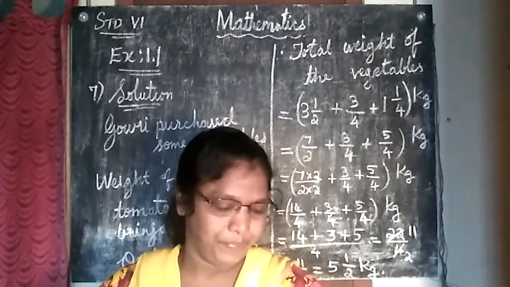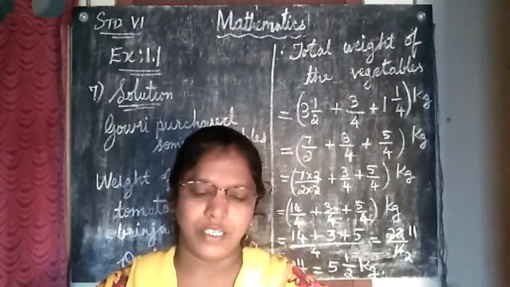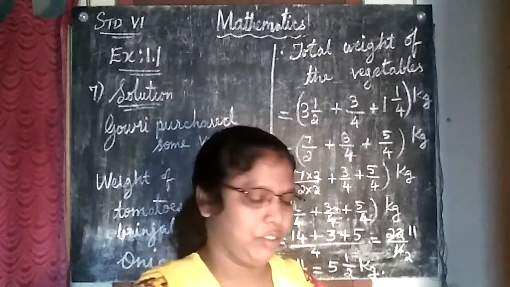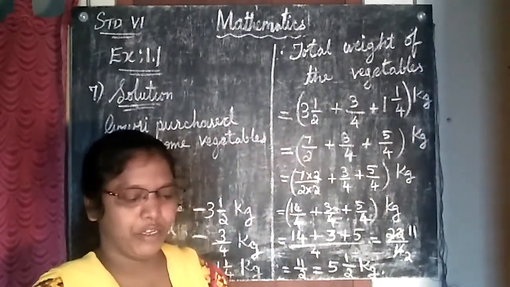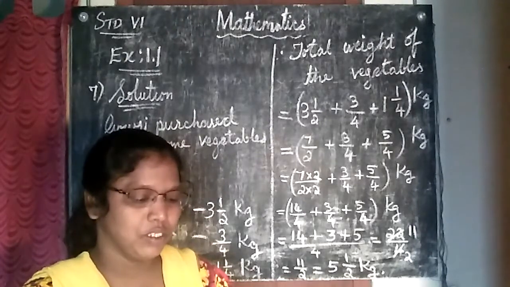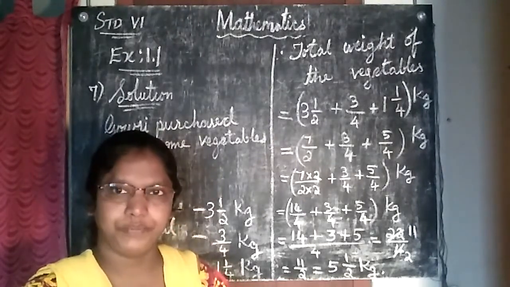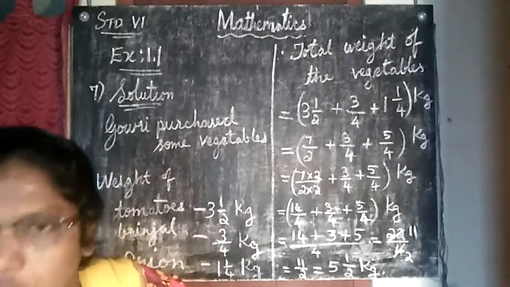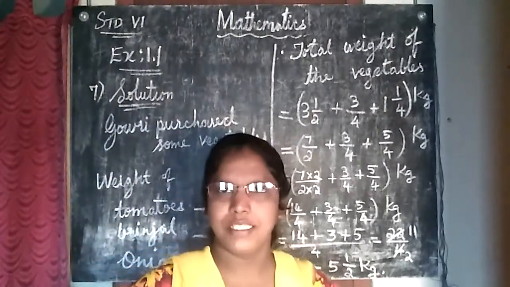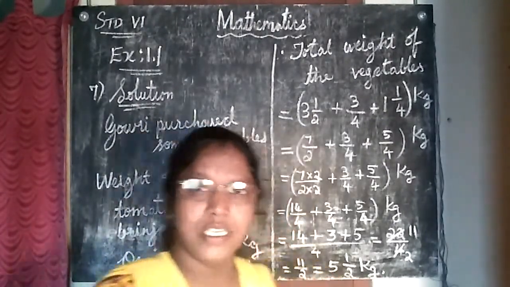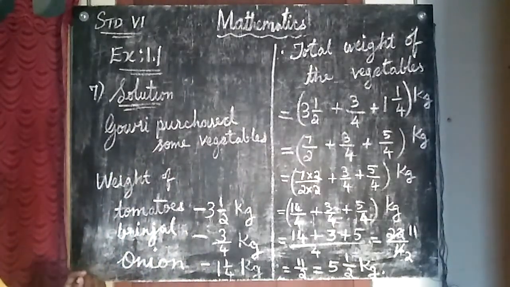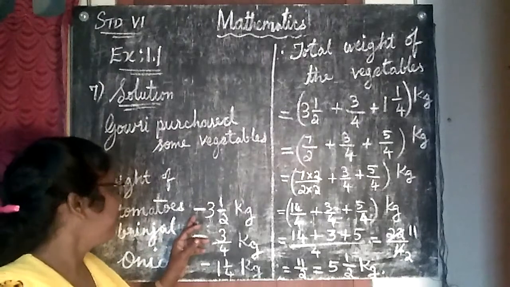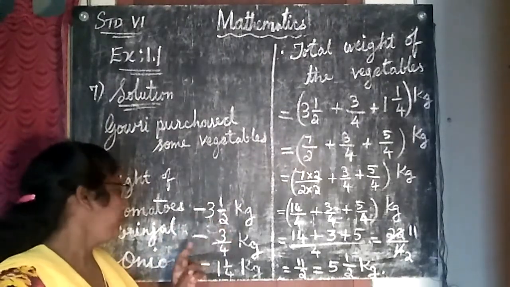Now listen to the question. Gauri purchased 3 1/2 kg of tomatoes, and 3/4 kg of brinjal and 1/4 kg of onion. What is the total weight of the vegetables she bought? What is the question? Gauri went to market and purchased some vegetables. What all she purchased? She purchased tomatoes, brinjal and onion. What is the weight of the tomato? 3 1/2 kg.